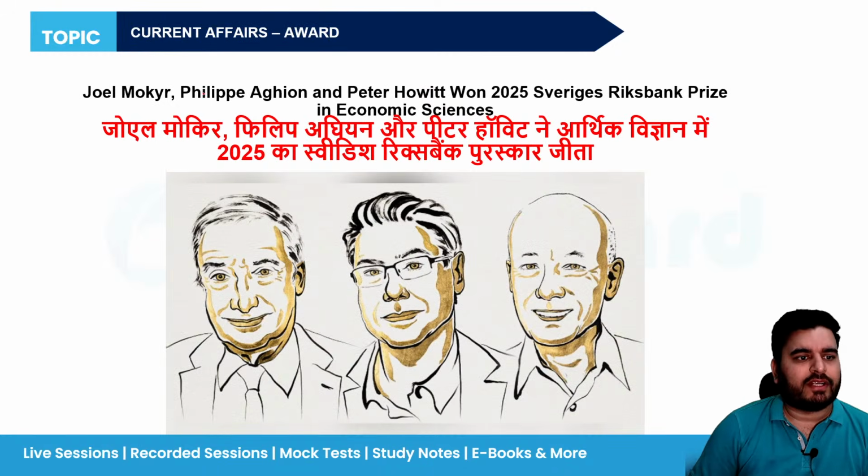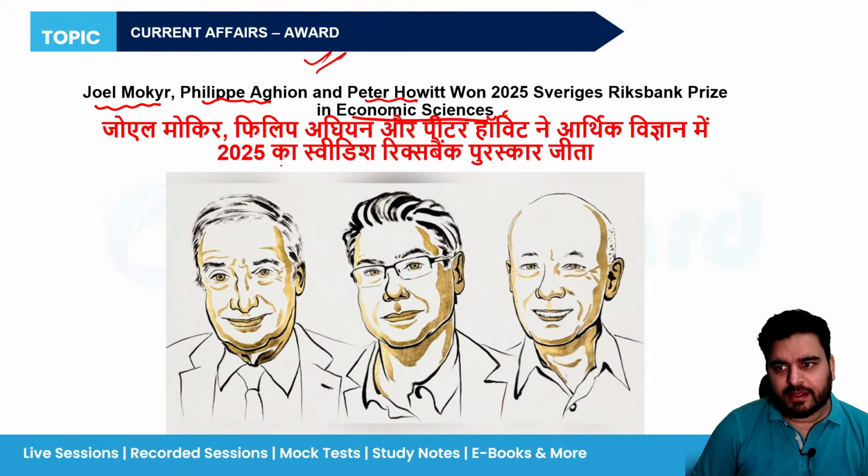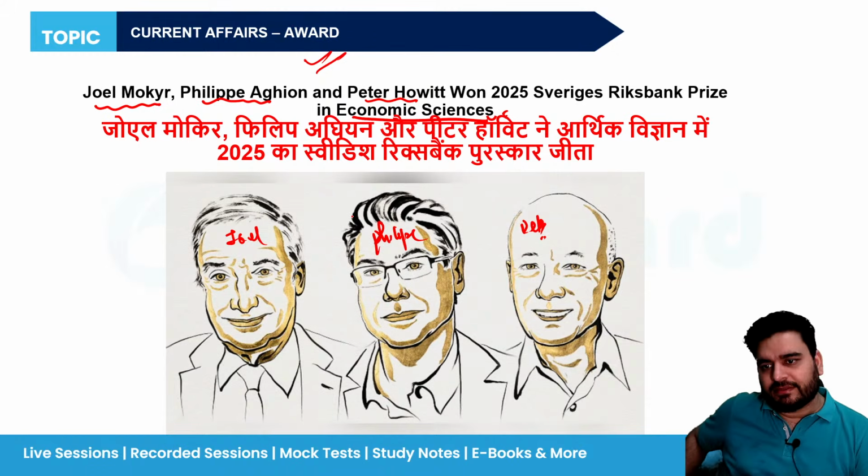Next is award related news, guys. Joel Mokyr, Philippe Aghion, and Peter Howitt have won the Economic Sciences Nobel. This is Mr. Joel, this is Mr. Philippe, and this is Mr. Peter. Now, why have they won the award?